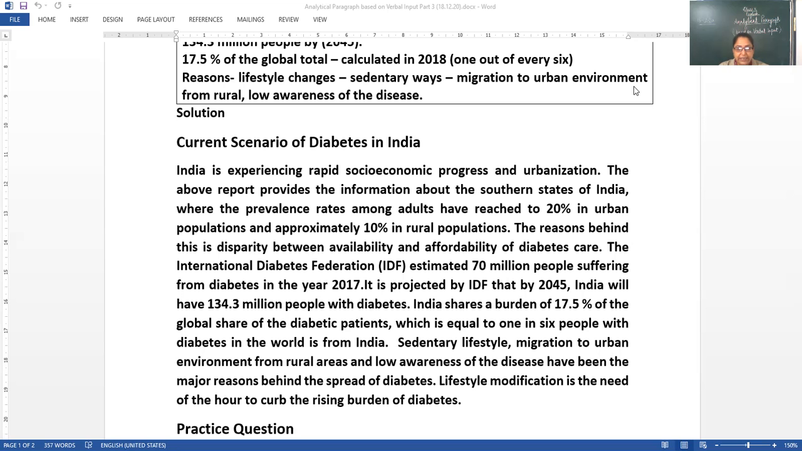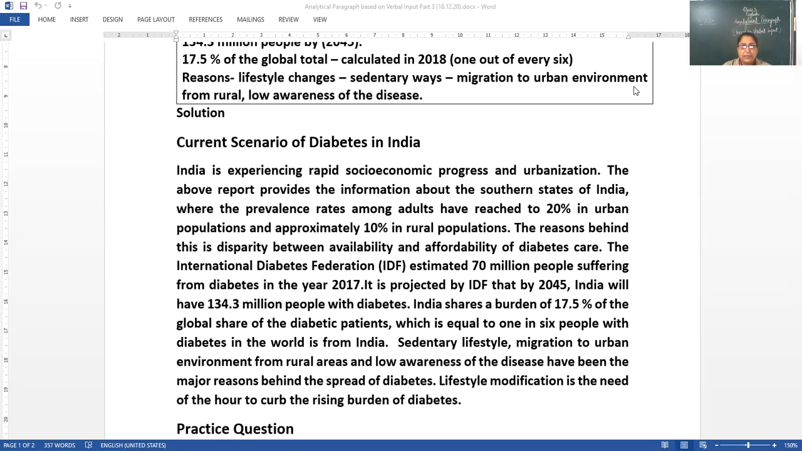You can change the sentence this way: sedentary lifestyle, migration to urban environment from rural areas, and low awareness of the disease have been the major reasons behind the spread of diabetes. Lifestyle modification is the need of the hour. We have given one suggestion also. Lifestyle modification is the need of the hour to curb the rising burden of diabetes.